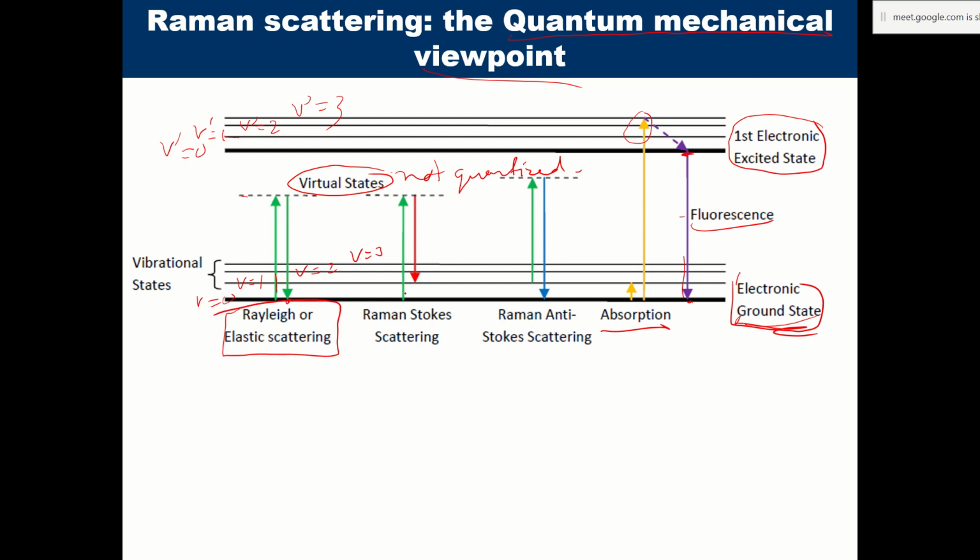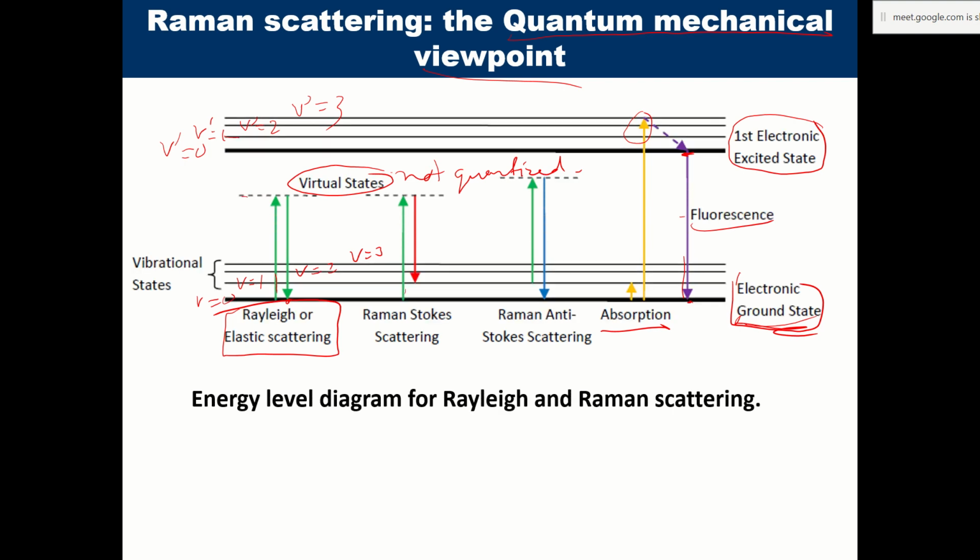If the molecule absorbs a green laser which doesn't match the energy for the electronic excitation to the first excited electronic state, then it is excited to a virtual state here, and from here it comes back. Initially it started at v equal to 0, and when it finally comes back it stops at v equal to 1. So overall, there is excitation from v0 to v1 in the entire event.